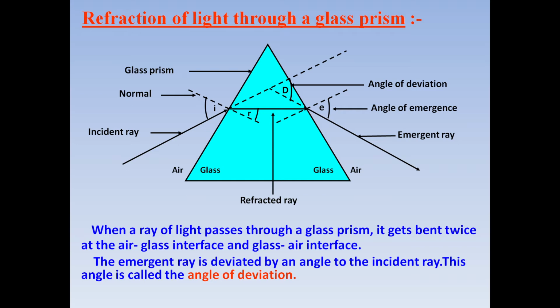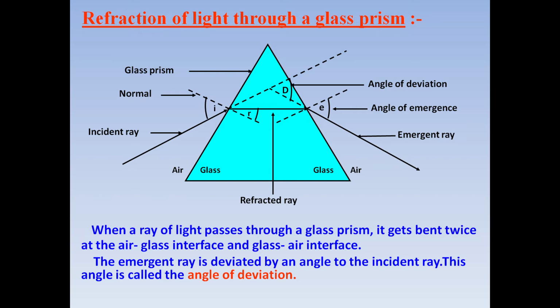So when a ray of light passes through a glass prism, it bends twice. How? It bends at air glass interface first. It means when it is moving into glass from air, then it bends, and second time it bends when it moves out of glass and goes into air. So this is refraction of light through a glass prism. And here you are to do practice of drawing this diagram, labeling it properly, and you should know what is angle of deviation and what is its definition.